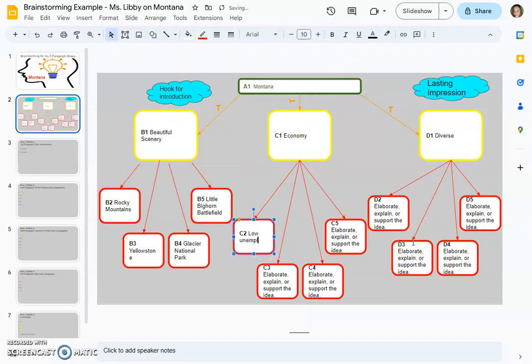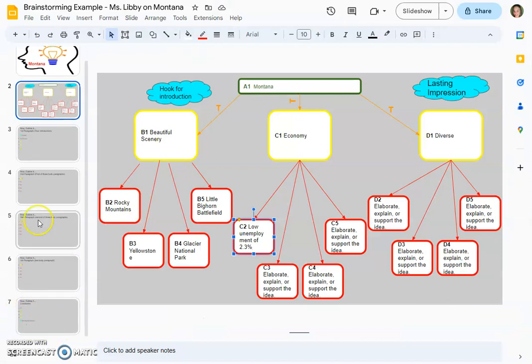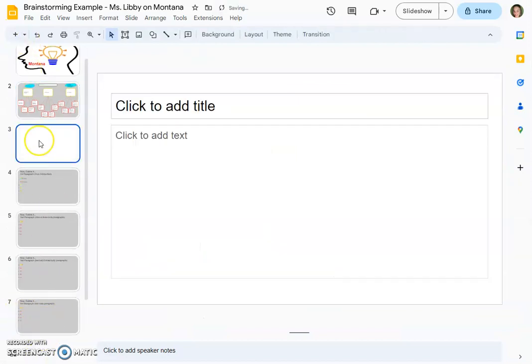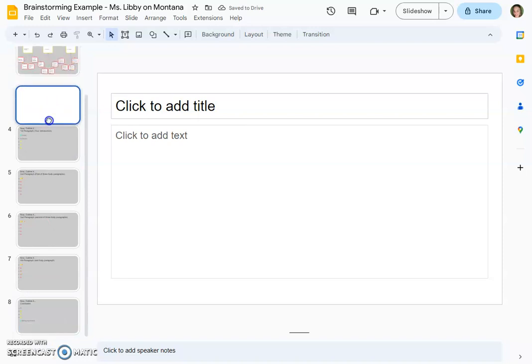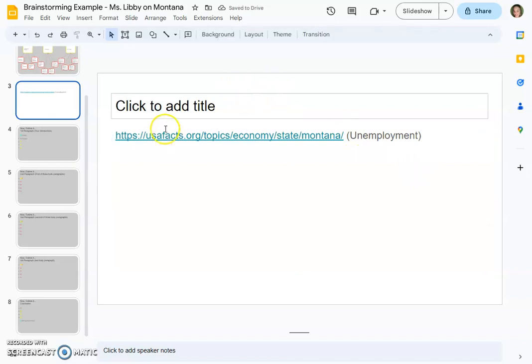Low unemployment of 2.3%. And then I probably am going to want to keep track of this site I used, right? So I'm just going to copy that URL, and maybe I'll just add another slide in here. Sure, it doesn't really matter, just so I can keep it for later. And this, we did unemployment. So I'll just keep a note on that so I know where I need to cite it in text, right?